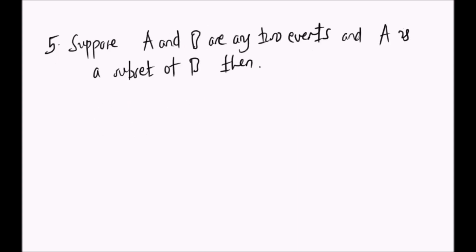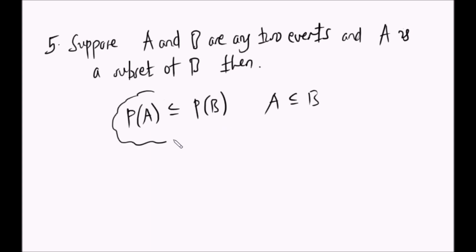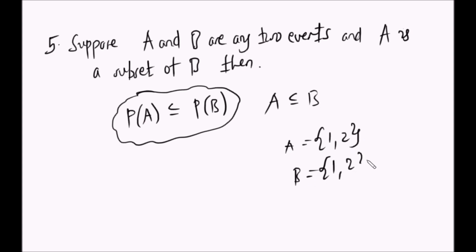Yes, nyingine asema suppose A and B are any two events and A is a subset of B. So if A is a subset of B, then the probability of A is going to be less or equal to the probability of B. So remember equals, yani kama A is equal to B, basi A is a subset of B. Kwa hiyo kwa mfano hii A iwe ni 1 2, si ndio? Na B iwe ni 1 2, so zinafanana lakini hapo yani ukisema A is a subset of B hujakosea. Ndio maana hapa pia kuna less or equal.